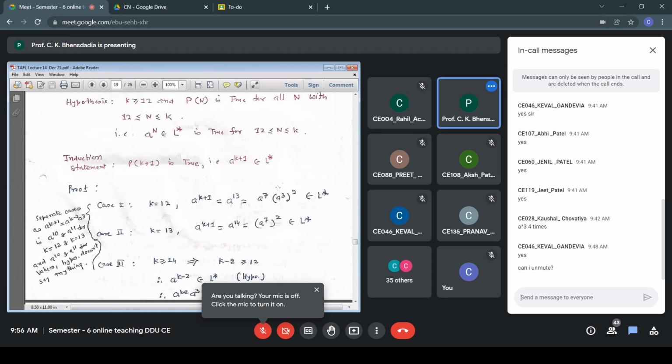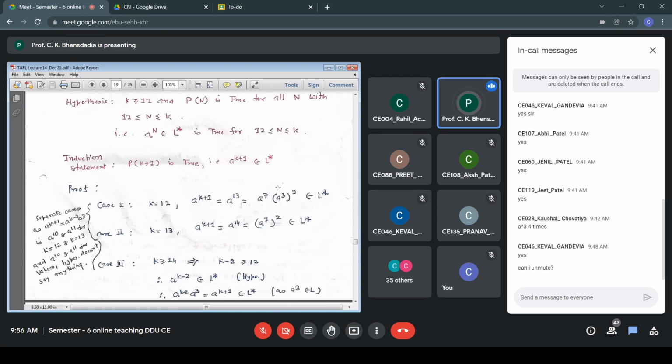So here I am writing a to the power k plus 1 is a to the power k minus 2 and a3. I have to show that a to the power k plus 1 belongs to L star. Under this case, the value of k is greater than equal to 14. Now a to the power 3 belongs to L, and a to the power k minus 2, when k is greater than equal to 14, I substitute that value.